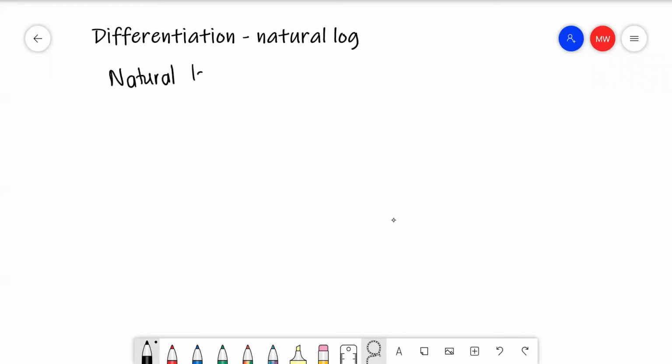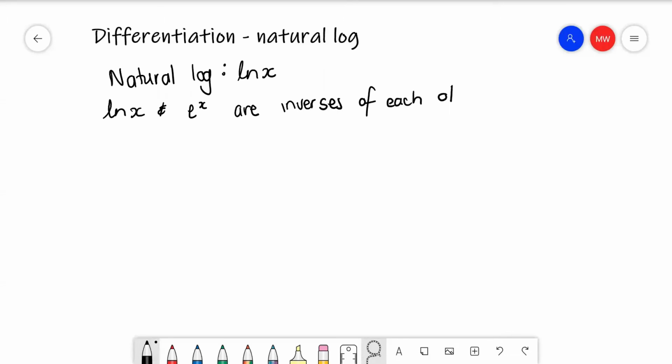What we need to remember is that ln x and e to the power of x are inverses of each other. So if you watched the previous video, Part 2, about e to the x, you could actually use that to prove how we use the derivative rule for ln of x.